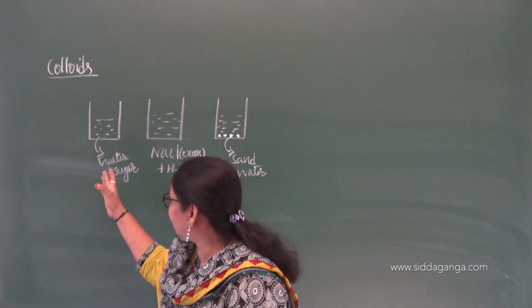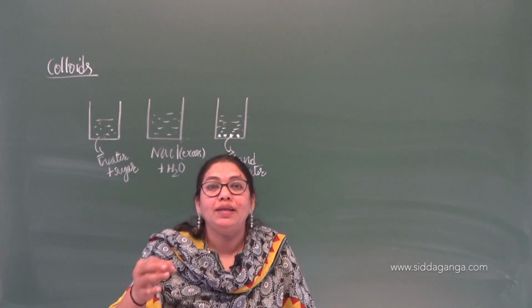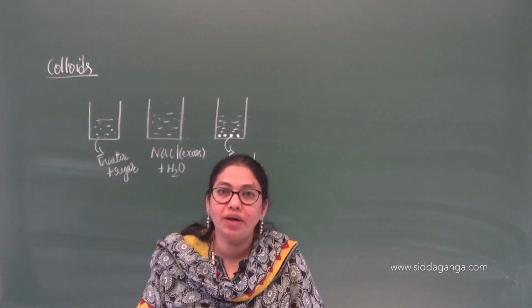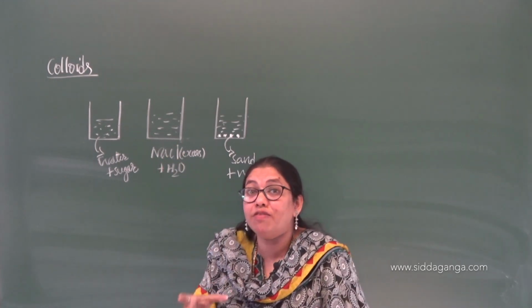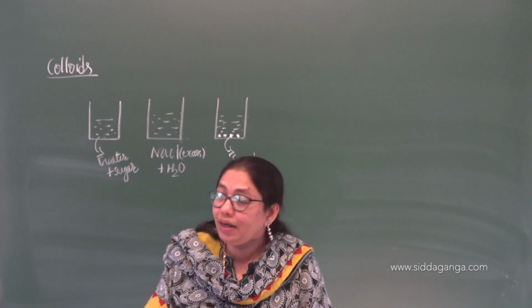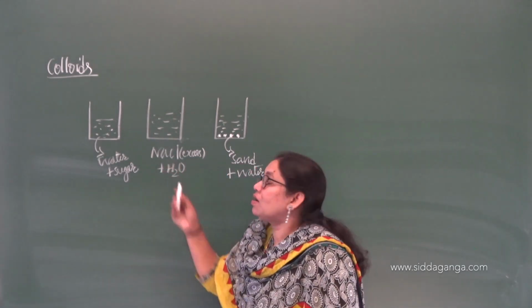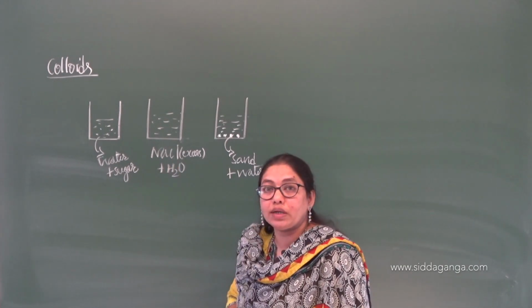That may be just like your water and sugar. But if you add a little larger amount of milk to the water, you are going to see some kind of whiteness. That is what you call turbidity, right? Like that you are going to see in the middle one, that is NaCl plus water.